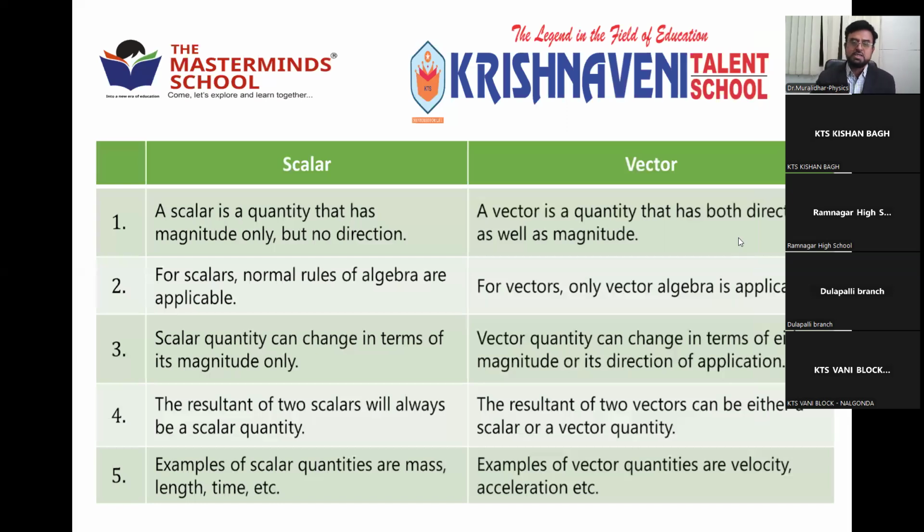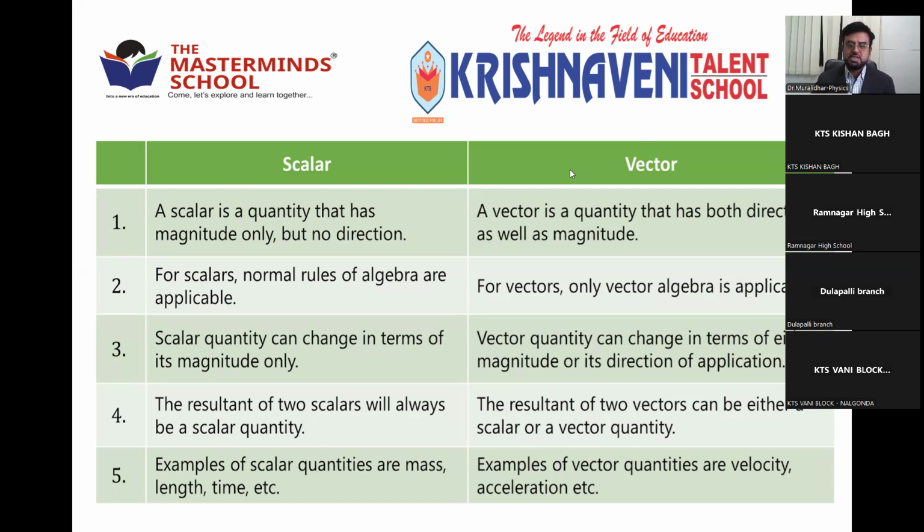Later, the same physical quantities can be classified into scalars and vectors based on magnitude and direction. The quantities are the same, which we are able to measure. But based on whether they have only magnitude or both magnitude and direction, they are classified into scalar quantities and vector quantities. We saw clearly on screen the difference between vectors and scalars.